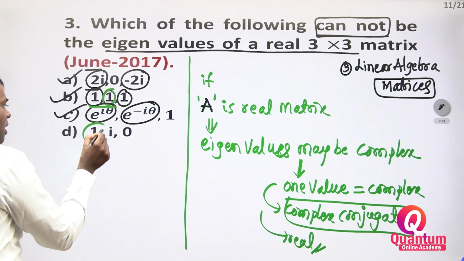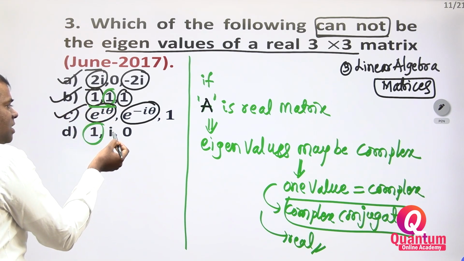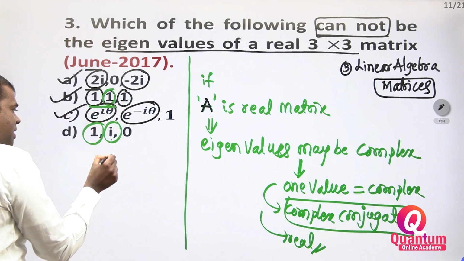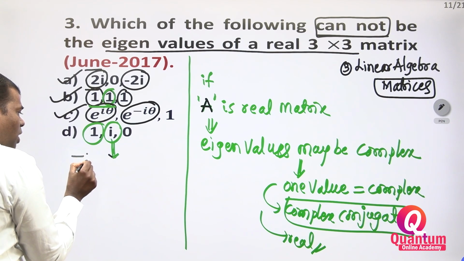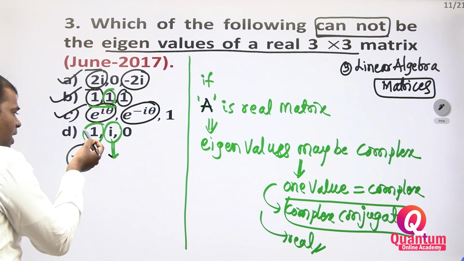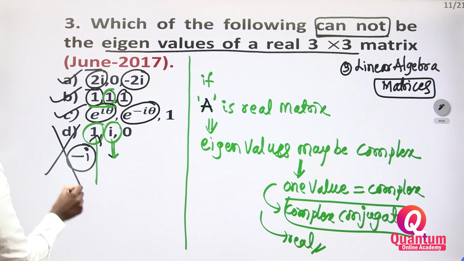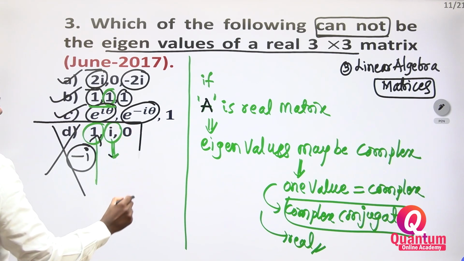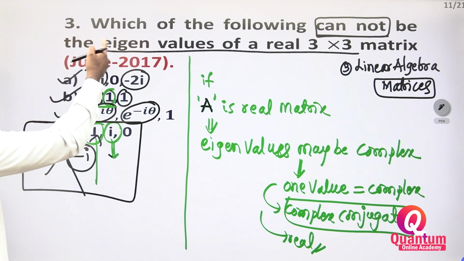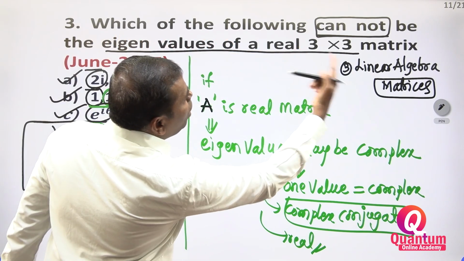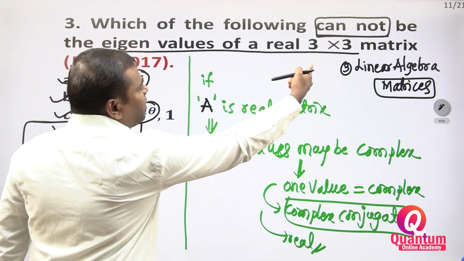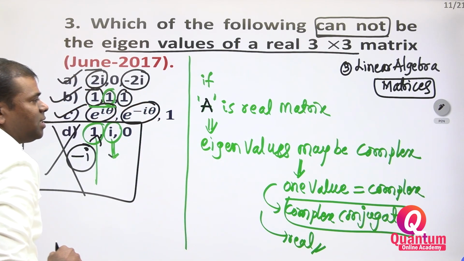Here one eigenvalue is i, a complex number, and its complex conjugate is minus i. Minus i is not there here. That's why option D is wrong. The question is: which of the following cannot be the eigenvalues of a real 3 cross 3 matrix?